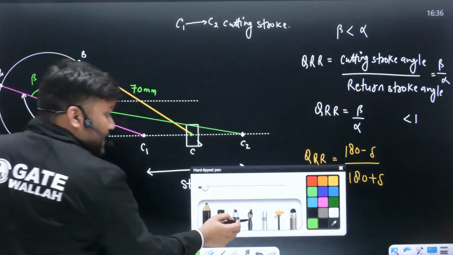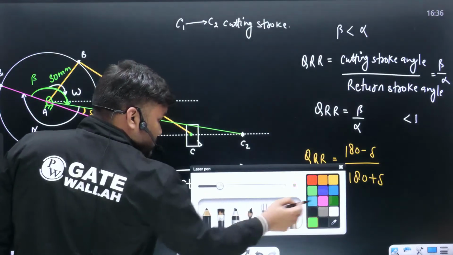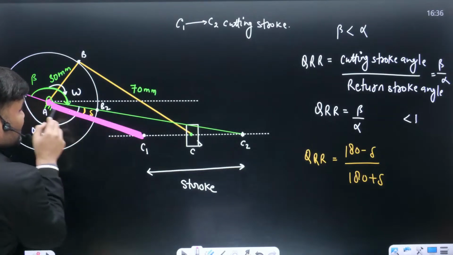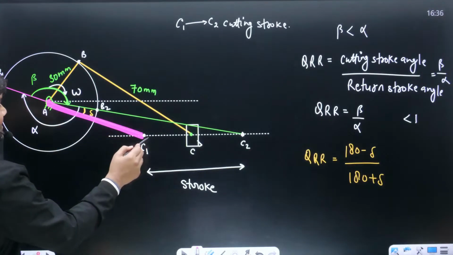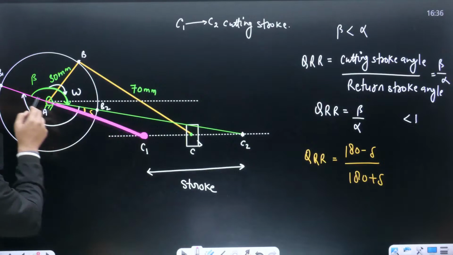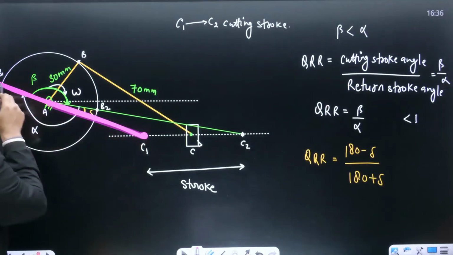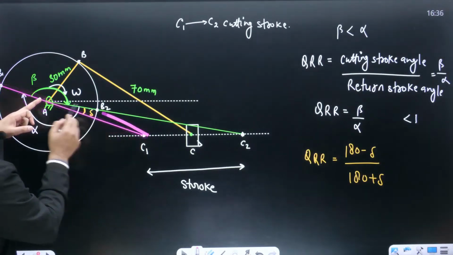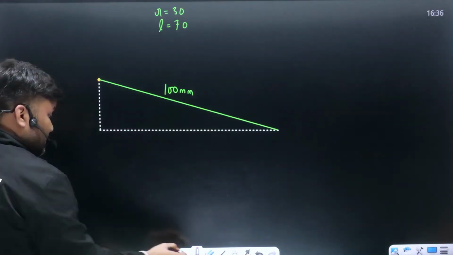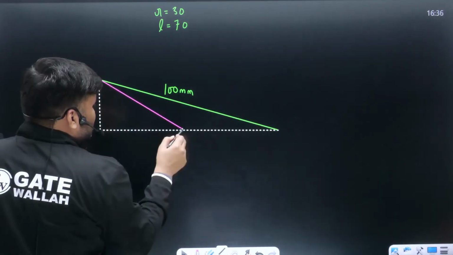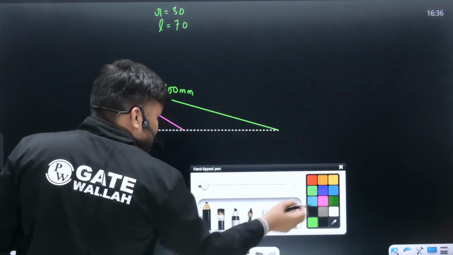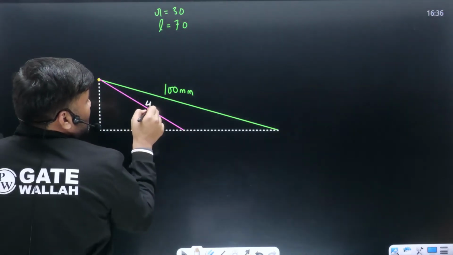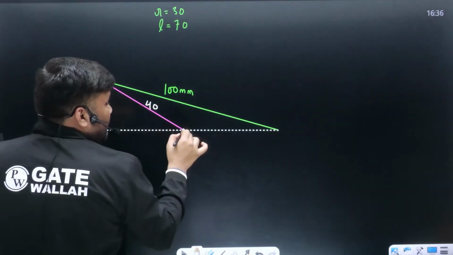And again, I will be drawing this line. How much is this line, beta? What is the length of this line? Sir, from this point C1 to this B1, this is length L. And from A to B1, this is R. So can I write this much portion will be L minus R? Sir, this is your L minus R. And how much is the value of L minus R? L minus R is going to be 40. Clear?